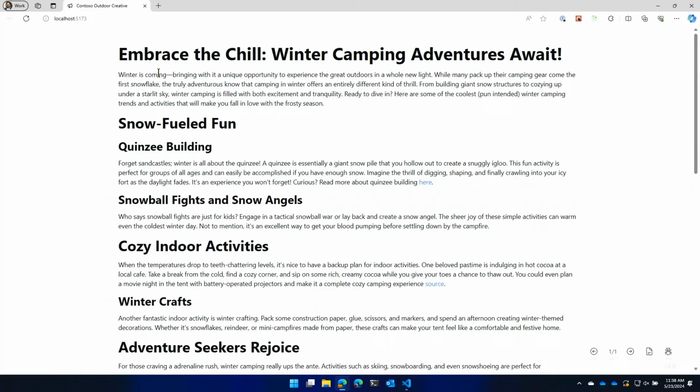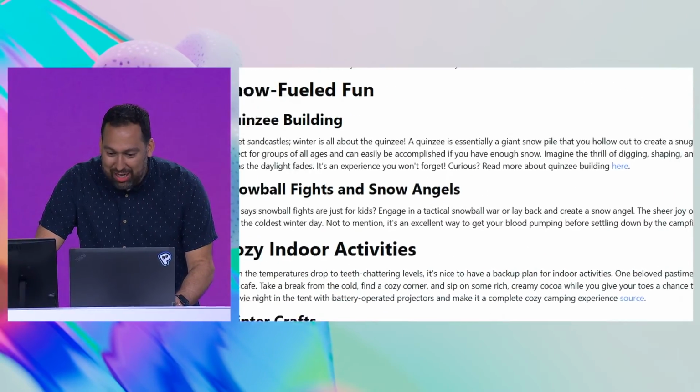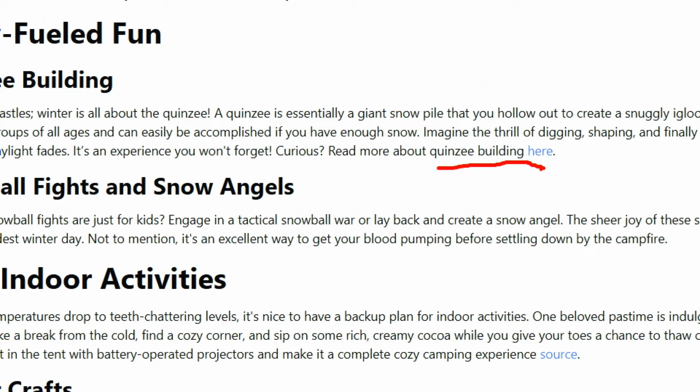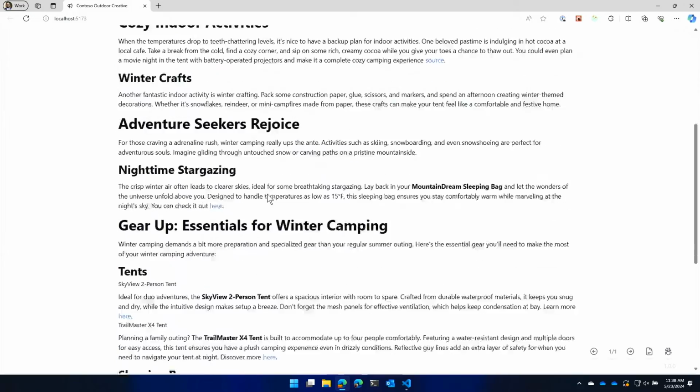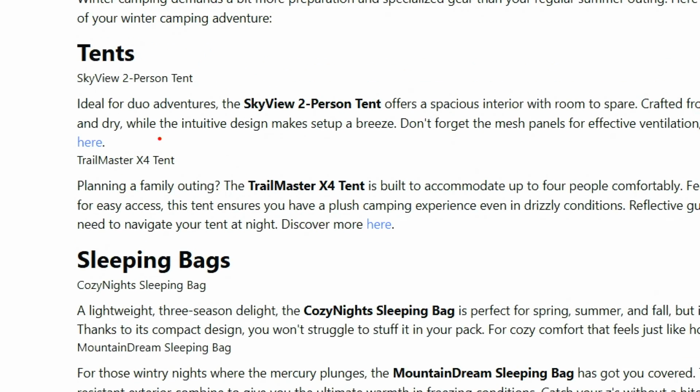Winter is coming. I wish we had music in the back. Bringing with it a unique opportunity to experience the great outdoors in a whole new, doesn't that feel like, wow? Notice that, read more about Quincy building here. It has links. Then it starts to say, you should gear up. Here's some of our stuff. That's impressive, right? That's something that you can use right now.